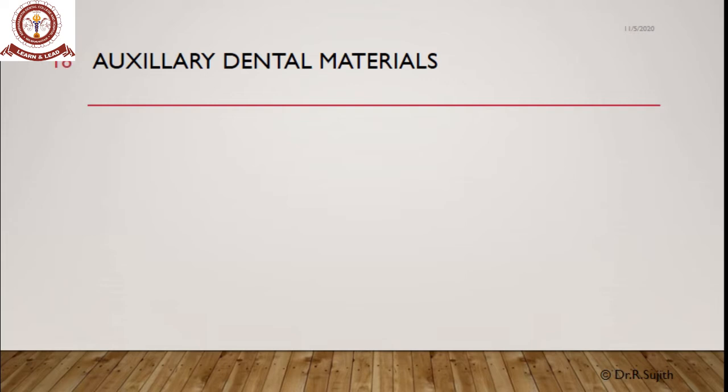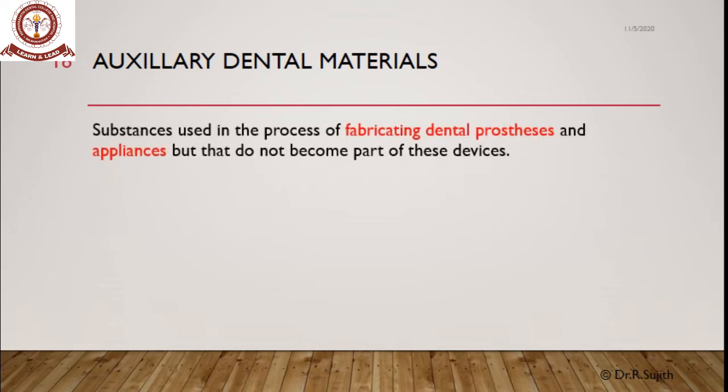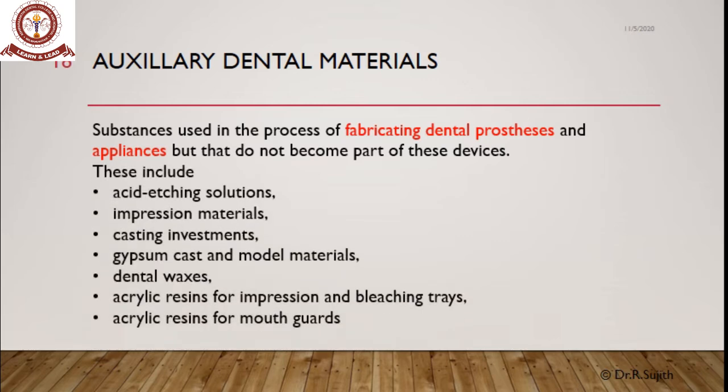So the third one of dental material classification is the auxiliary dental materials. These are the substances which are used for fabricating the dental processes or appliances, but they do not come in the part of those devices. These include acid etching solutions, impression material, casting investment, gypsum cast and model materials, dental waxes, acrylic resins for impression, bleaching tray manufacturing, or mouthguard fabrication.